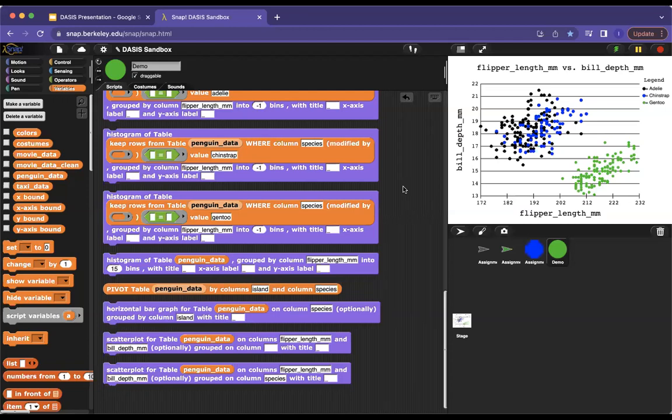So something like this could be helpful, right? Where a student sees, oh, that's how a scatter plot is generated, and oh, that's how a bar graph is generated. So the teacher doesn't have to code any of the DASIS blocks. All of the DASIS functionality will work from there. Teachers will have the liberty from that point to say, I want this data set, and then they can generate their own questions and expect students to answer them in a specific way.